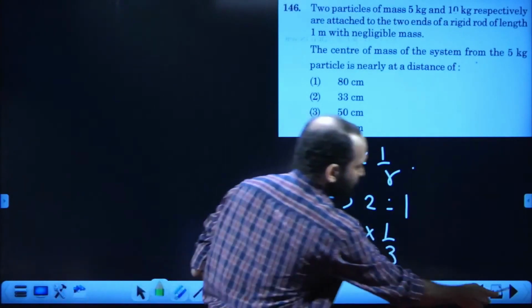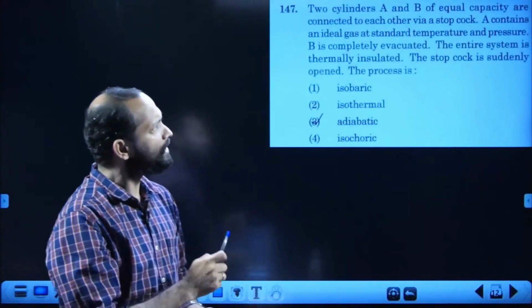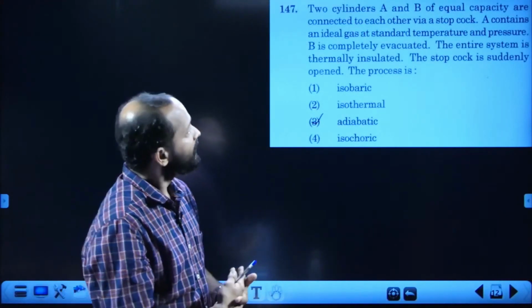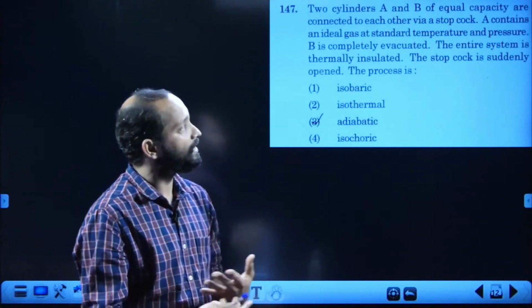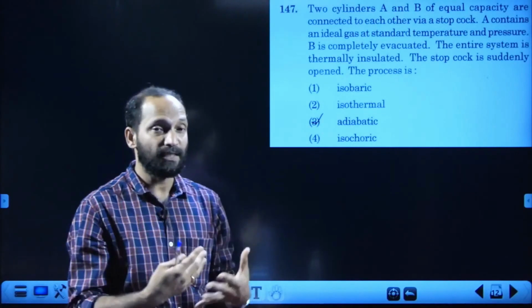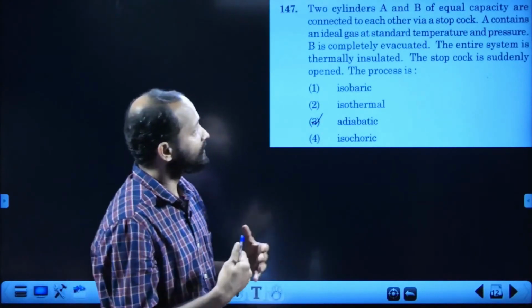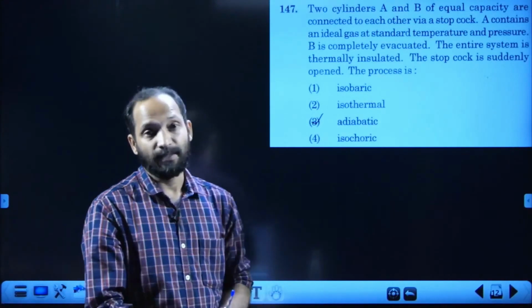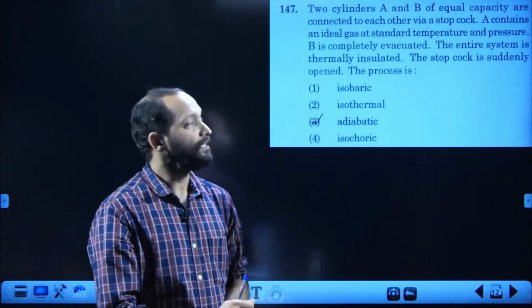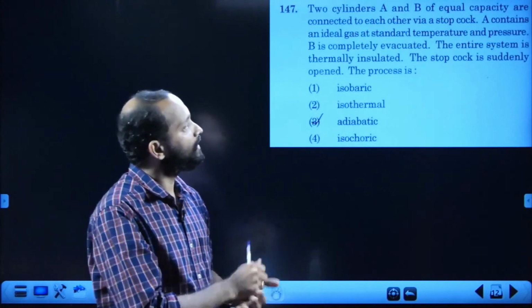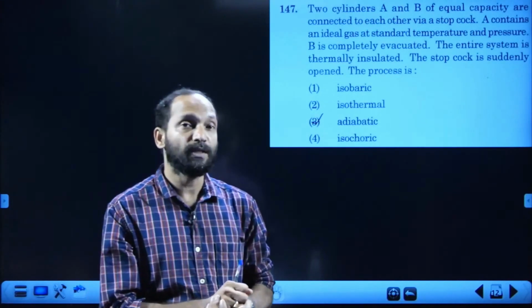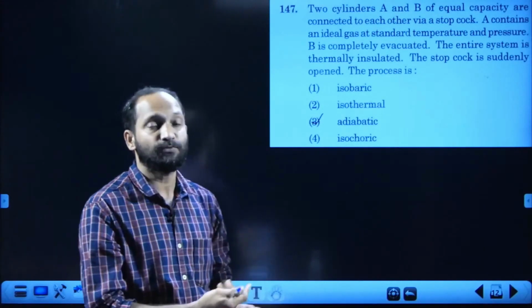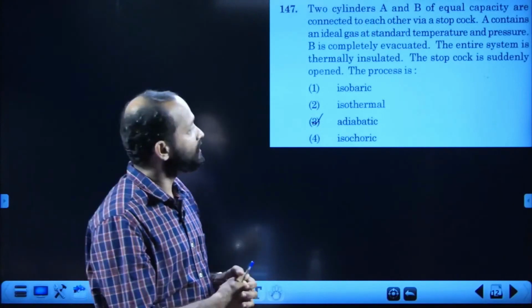Next one, 147. Two cylinders A and B of equal capacity are connected to each other by a stopcock. A container has ideal gas at standard pressure and temperature. B is completely evacuated. Okay, A has gas. When the stopper is removed, the gas surges into the other one. In this process, there is no work done because there is no friction, no external agency. Here, there is no thermal transfer between the system and surroundings.